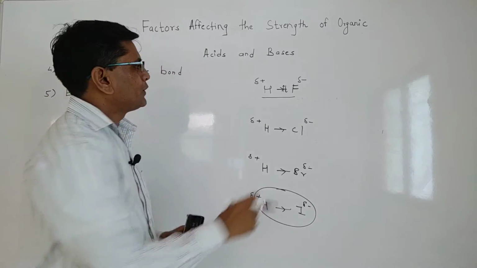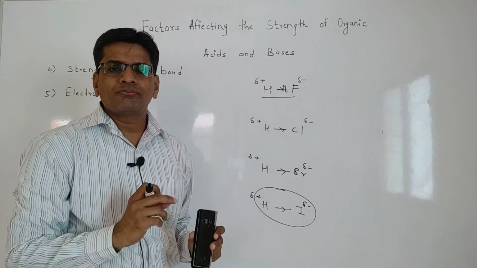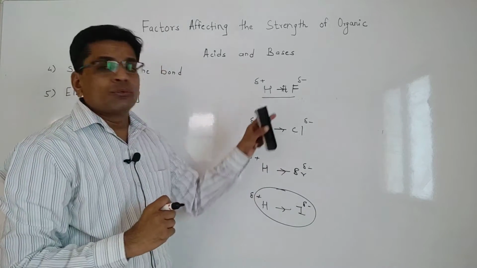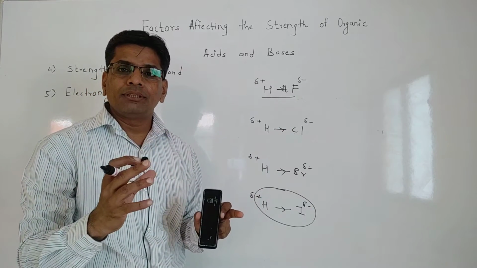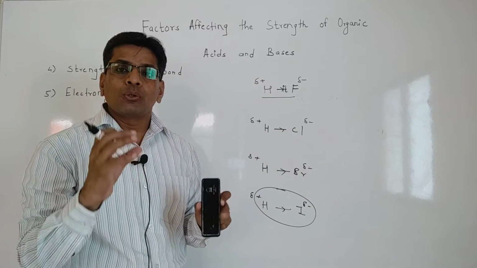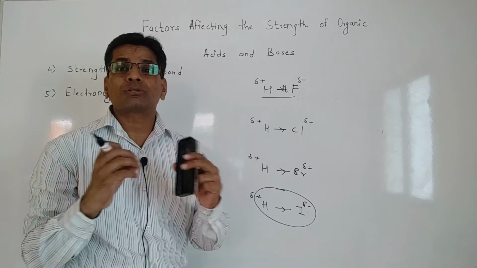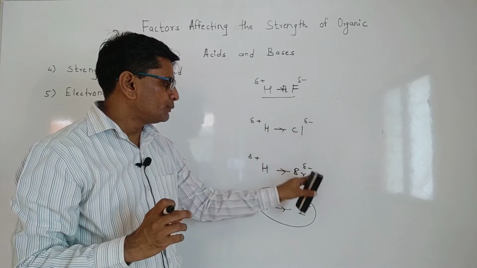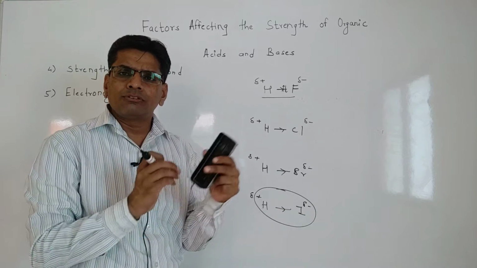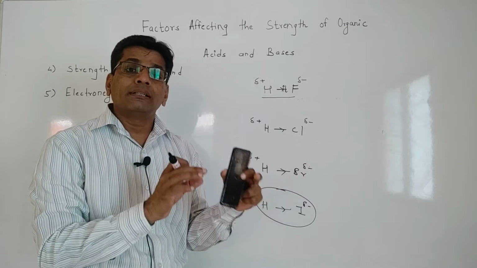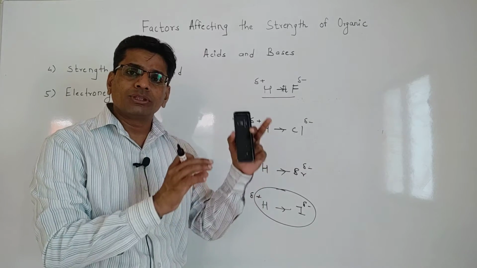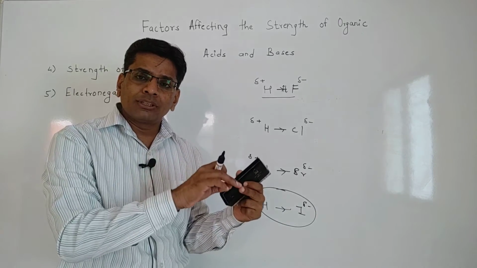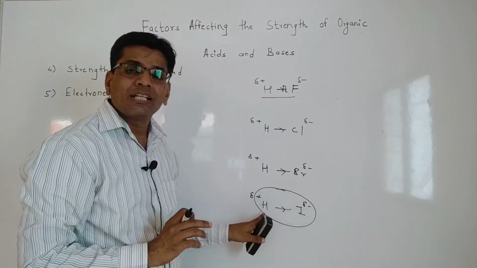The reason is, due to the high electronegativity of fluorine, it withdraws the electron from hydrogen and creates a partial negative charge at the fluorine. So, due to that high electronegativity, this fluorine holds the positively charged hydrogen strongly. The electronegativity decreases from fluorine to chlorine, chlorine to bromine and bromine to iodine. As the electronegativity is less, the hold of that atom on the hydrogen is also less.